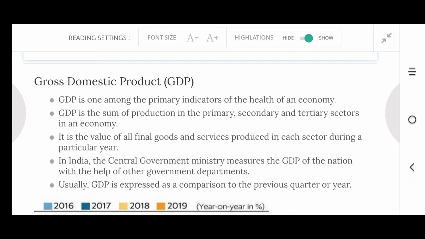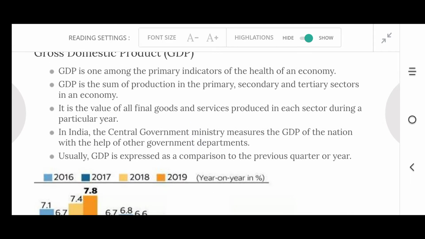It is the value of all final goods and services produced in each sector during a particular year. In India, the central government ministry measures the GDP of the nation with the help of other government departments.